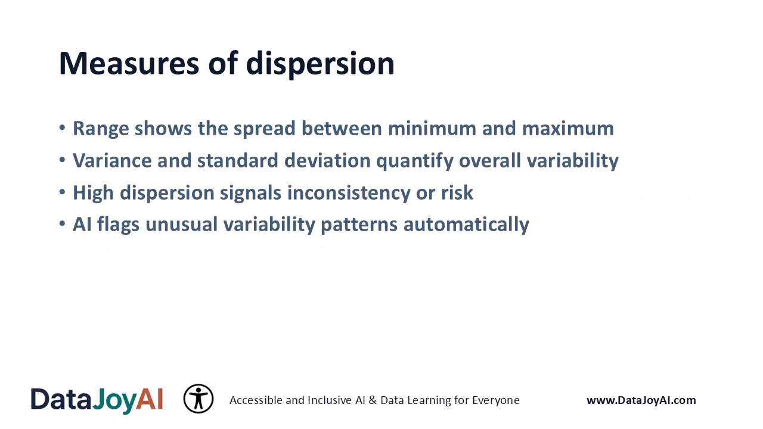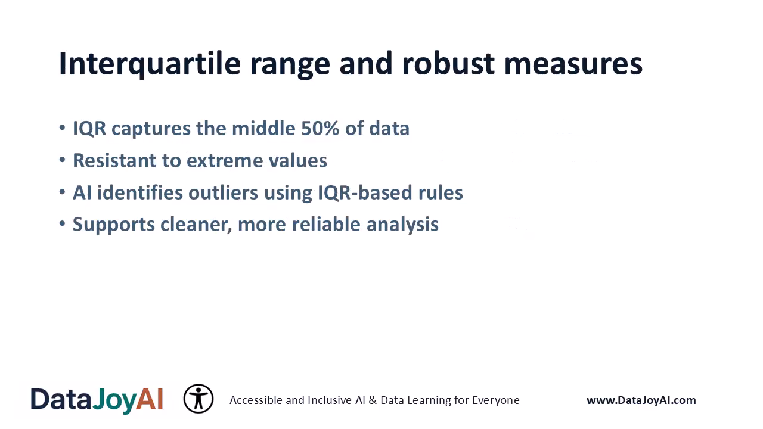Measures of dispersion. Dispersion tells you how spread out your data is. Two datasets can have the same mean but very different variability, leading to different conclusions. AI tools automatically flag unusually high or low variability, helping you identify inconsistent performance, diverse customer behavior, or potential data quality issues.